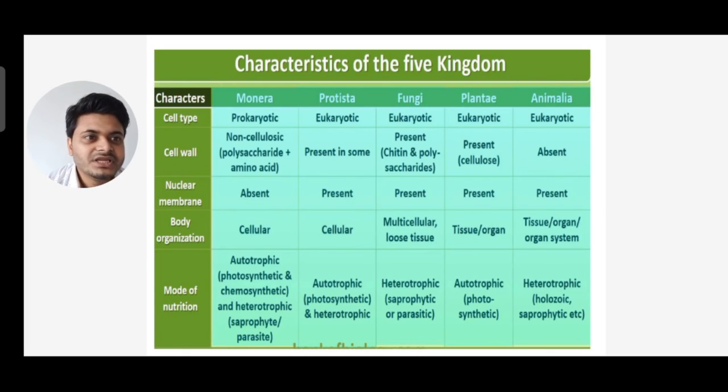And under Animalia, all are heterotrophic, by holozoic, saprophytic, etc. So these five kingdoms are classified on the basis of characters like cell type, cell wall, nuclear membrane, body organization, and mode of nutrition. Under mode of nutrition, Monera and Protista are autotrophic and heterotrophic, Fungi are heterotrophic, Plantae are autotrophic, and Animalia are heterotrophic.